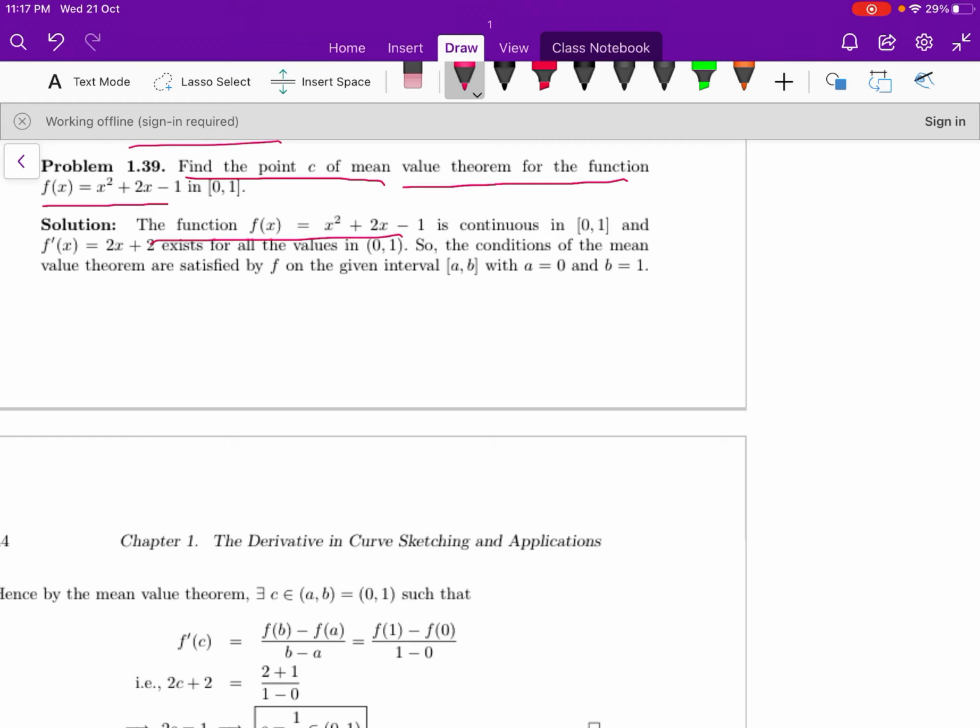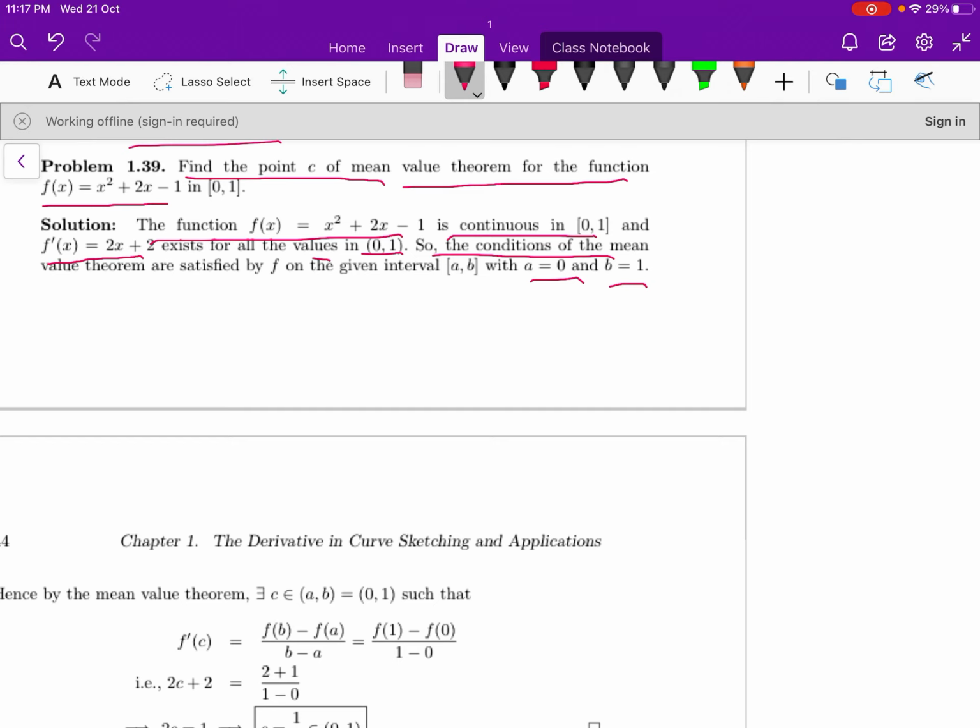Anyway, the given function is a polynomial function. It is continuous in the interval 0 comma 1, and derivative exists. F dash of x equal to 2x plus 2 exists for all the values in the interval 0 comma 1. So the conditions of the mean value theorem are satisfied by the given function f with a is equal to 0 and b is equal to 1.